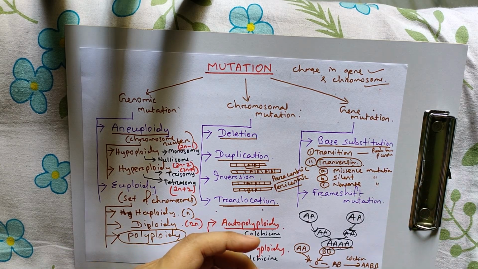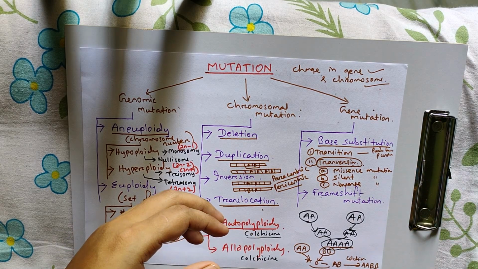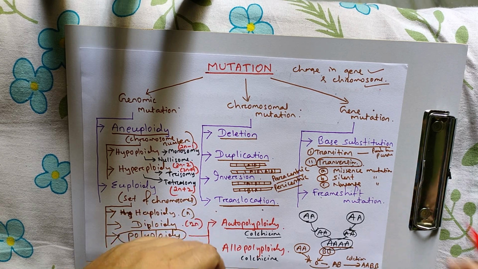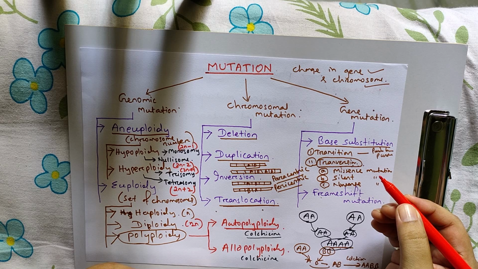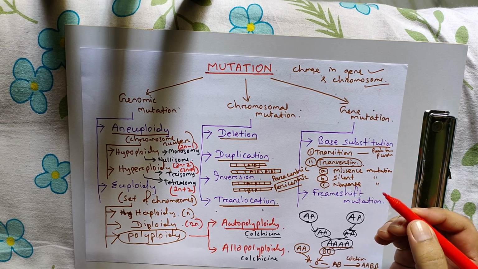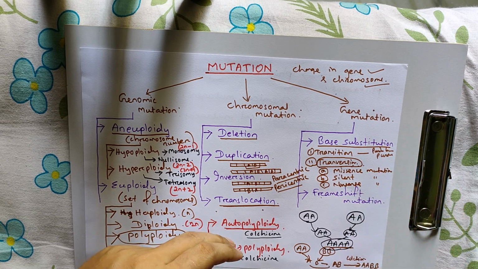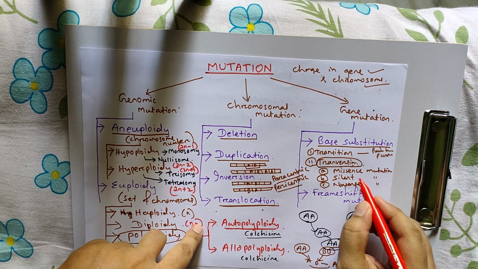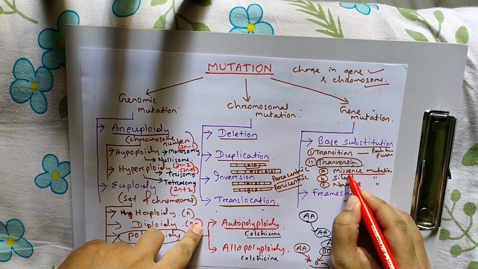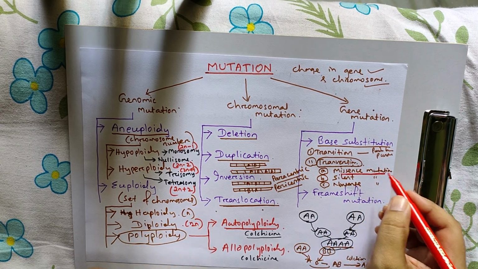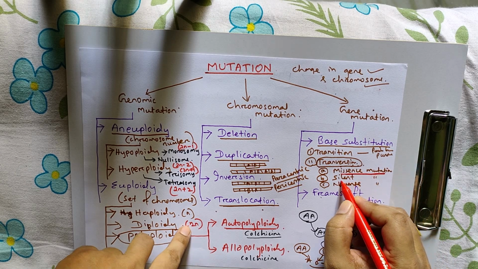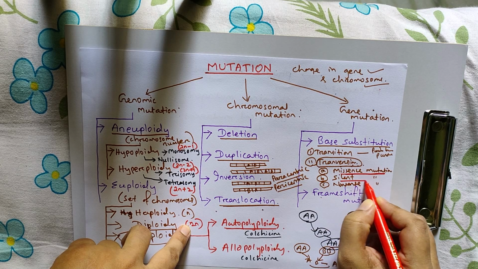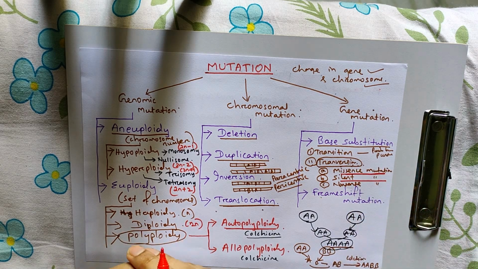What is missense mutation? When there is a change in the nitrogenous base and it causes the formation of a new amino acid, then it's called missense. And the substitution in which there is no change in character is called silent mutation.